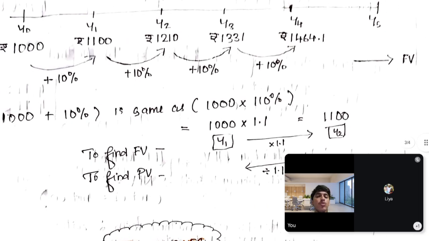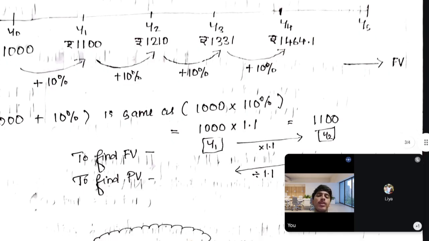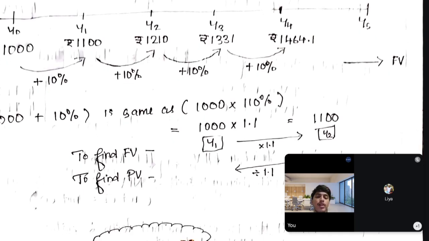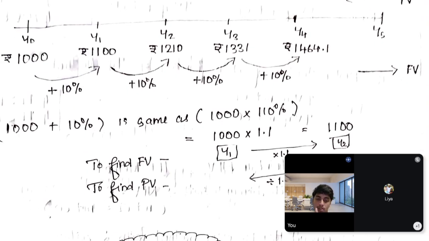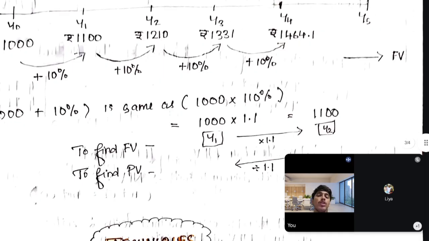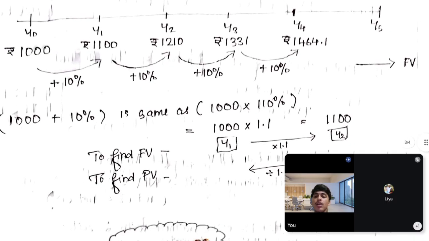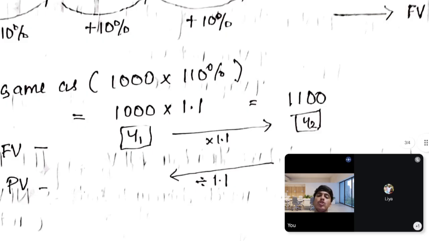Plus 10% is equal to into 110%, and that 110% we can write as 1.1. If you type 110% in the calculator, it will show 1.1. So 1,000 into 1.1. I hope you understood. Now let's compare year 0 and year 1.